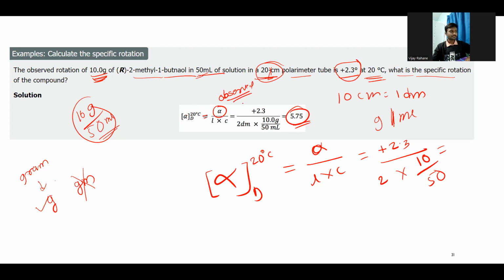Sometimes a question may come where they will give the specific rotation and you need to find out the observed rotation. So you can play with the formula, and you will get the value of the observed rotation. In some competitive examinations, you need to find out the concentration as well. So you just need to play with the formula to make whichever value you want, so you can convert it that way.